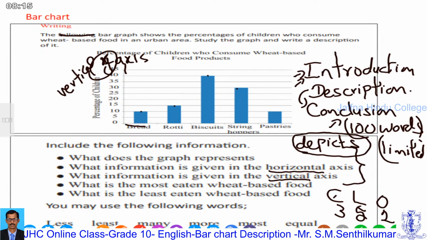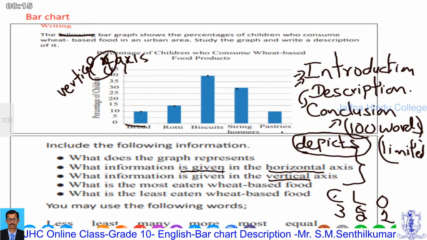Sorry for the technical error. Here, you have to use different types of vocabulary: shows, depicts, like that. Even here in the exam, don't think too much.